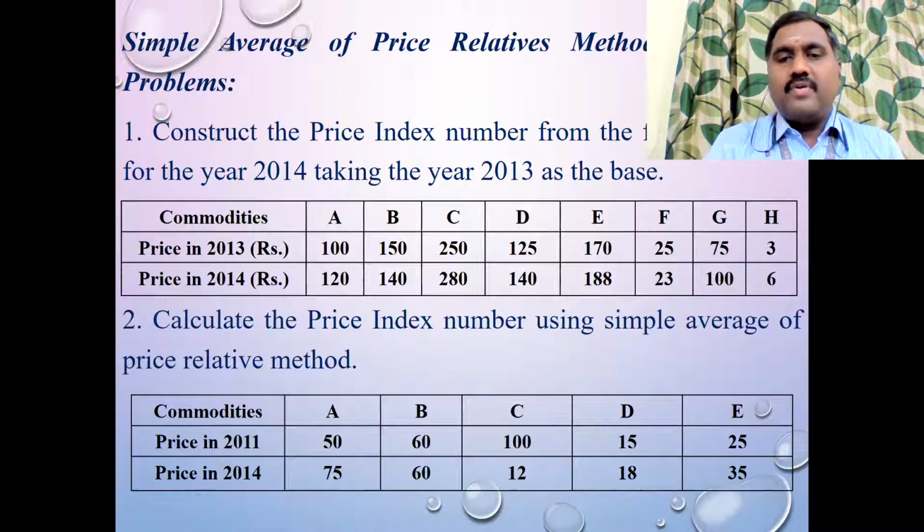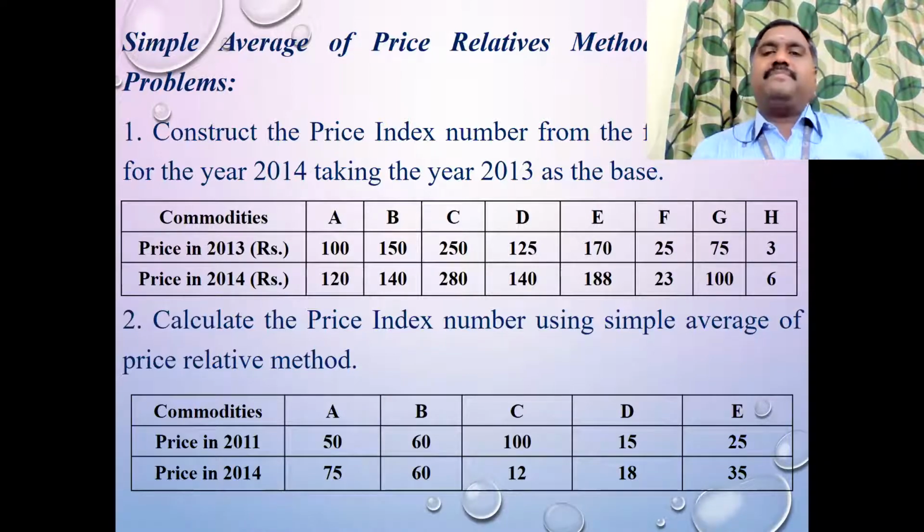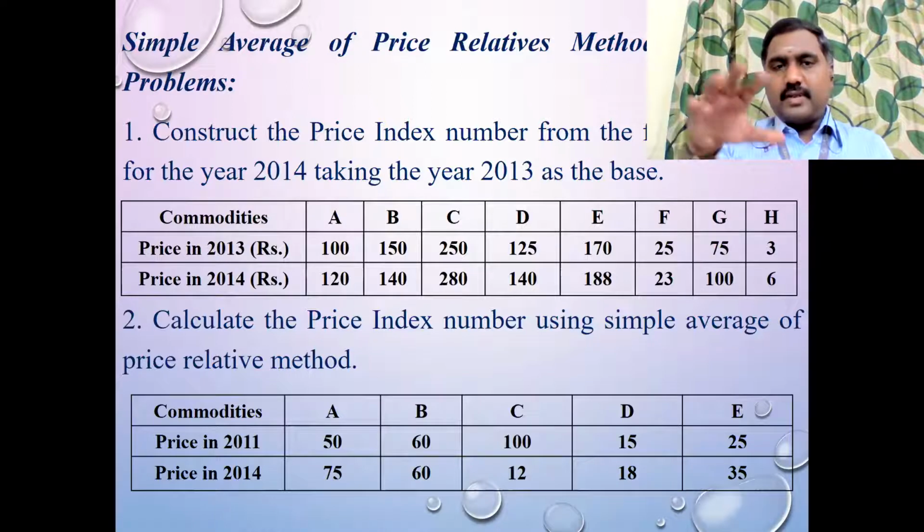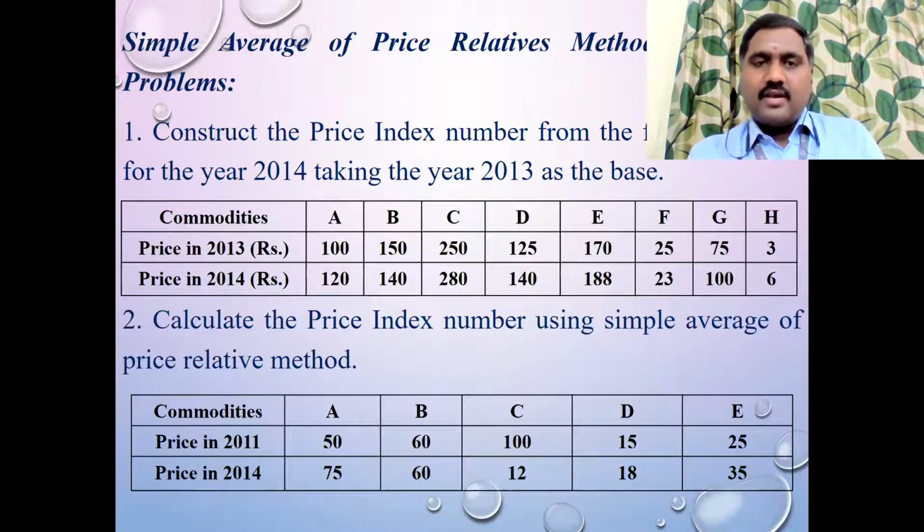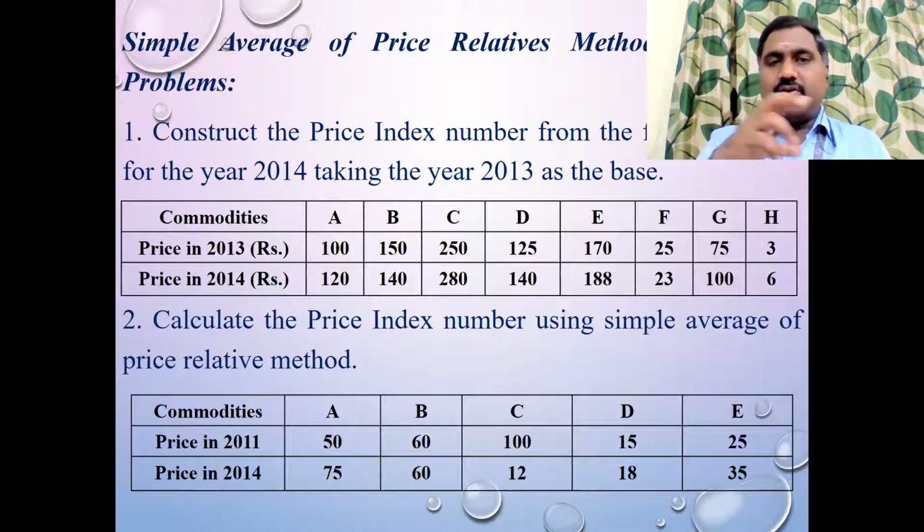Take down these two problems, we'll work them out one by one. First copy the first problem and give some space, and then copy the second problem on the next page. It will take only one page because after the problem, we are going to create one more table with the commodities, base year price, current year price, and then we need the price relative P value, and then we need the log P value. After summation P and summation log P, we are going to use the formula and find the answer. So one page is enough.